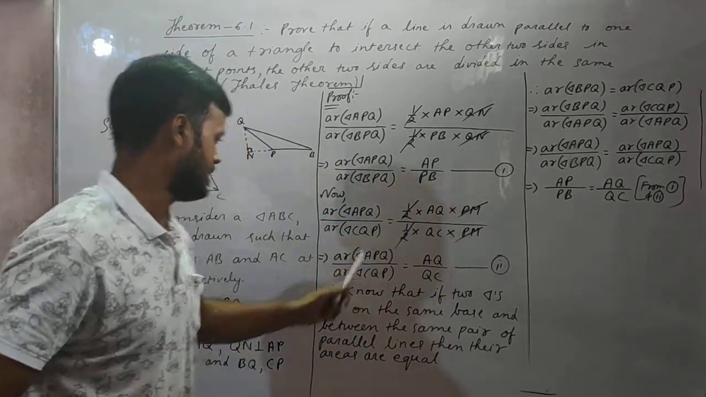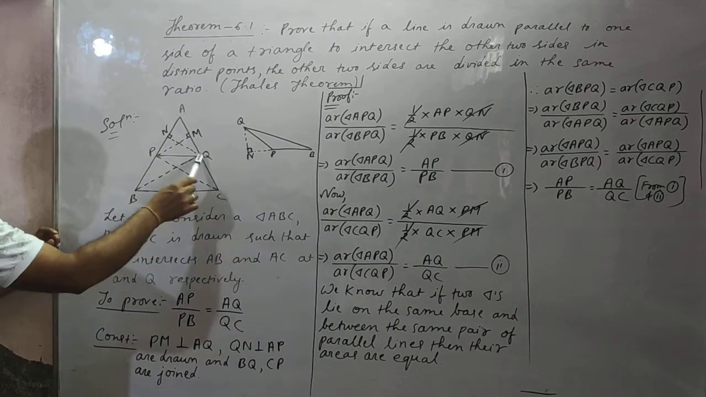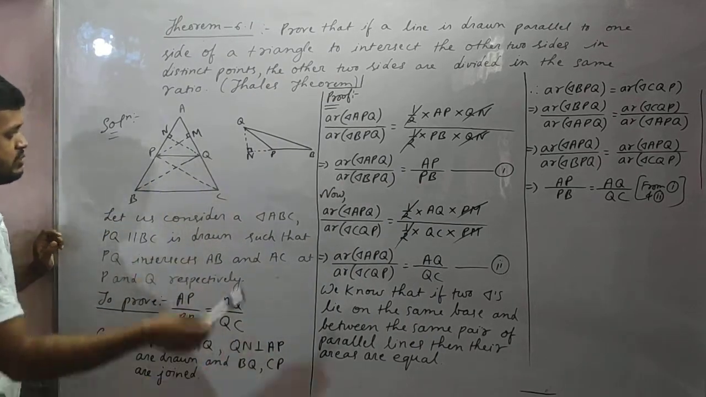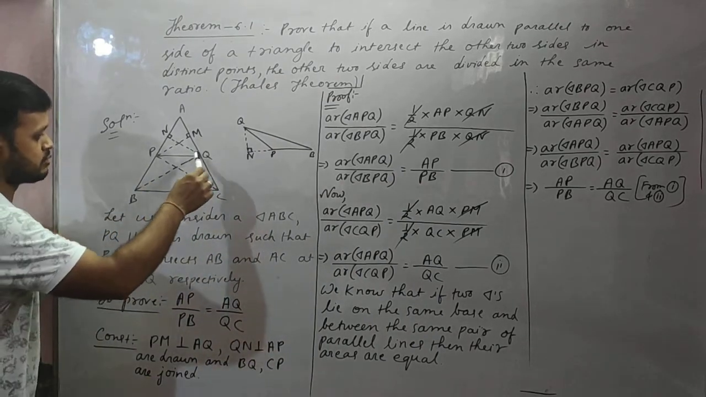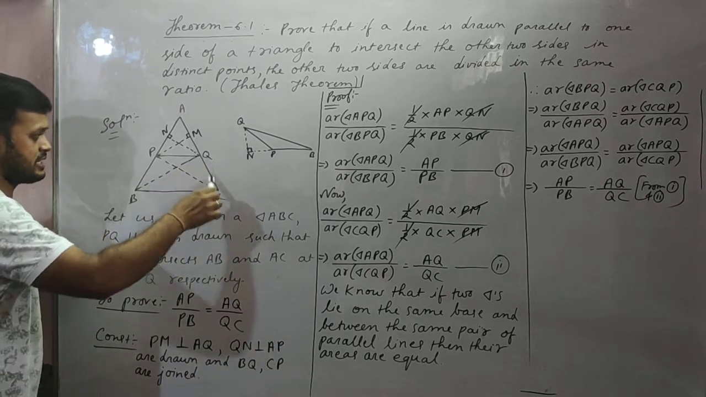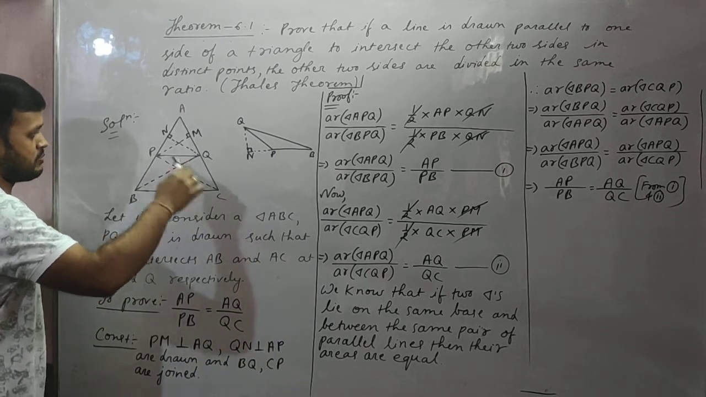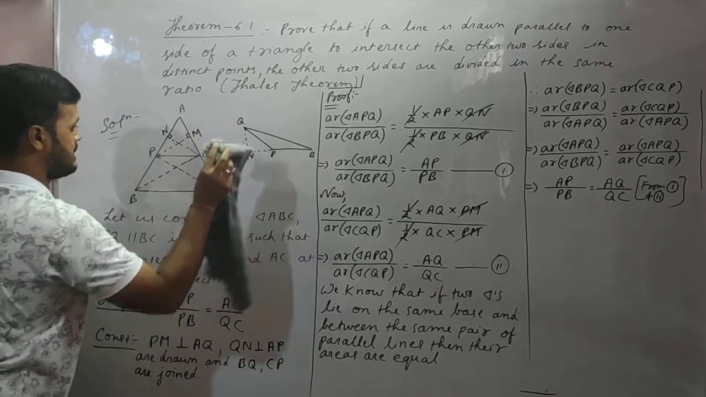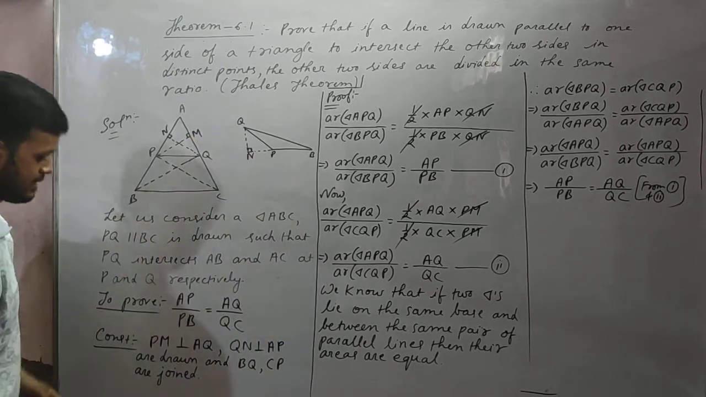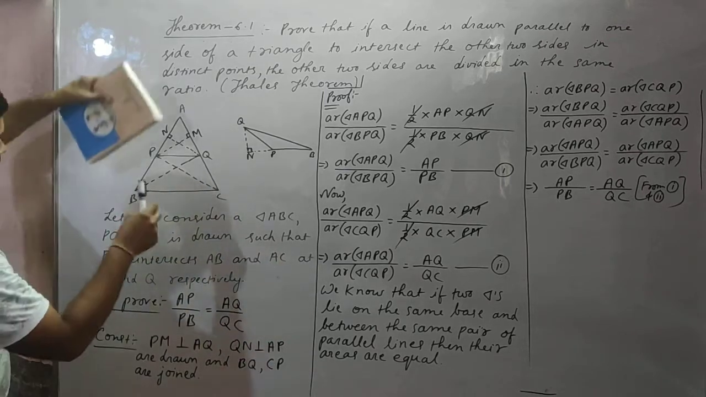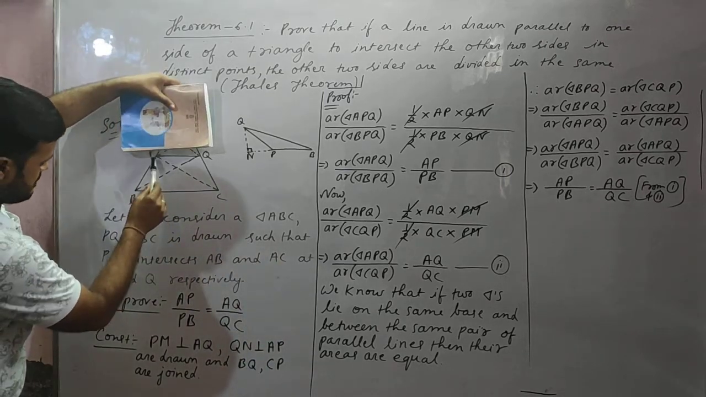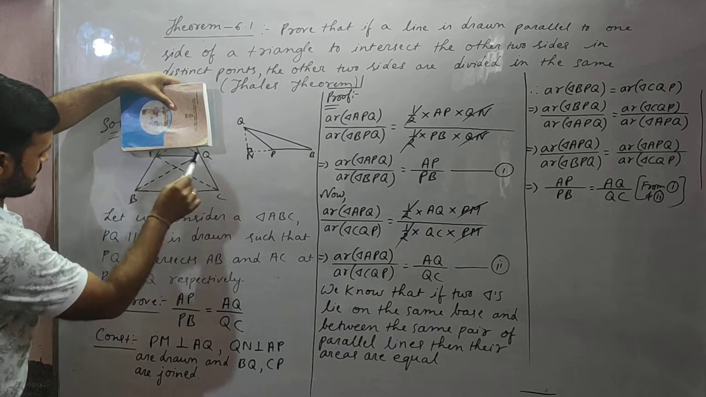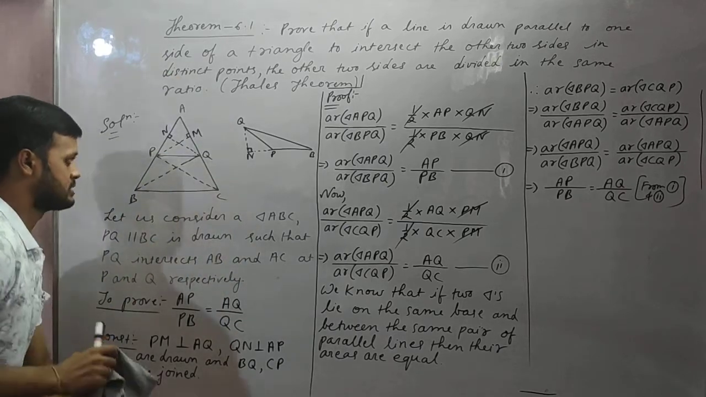And area of triangle CQP will be half into base into height once more. What is the base, students? QC. Half into QC. QC is the base, and what will be the height? PM. Once again I am telling you, just look at only this triangle, CQP. This is an obtuse angle triangle, isn't it? So CQP.